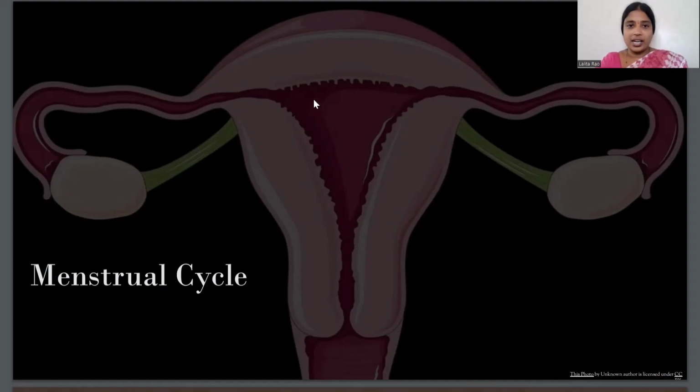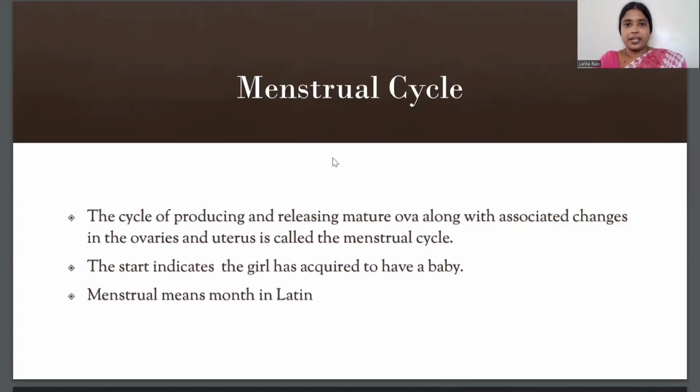But if there is no fertilization, the lining of the uterus sheds along with the flow of blood, and this flow of blood remains for 4 to 6 days. The period during which the blood flow continues is known as the girl's menstrual period.